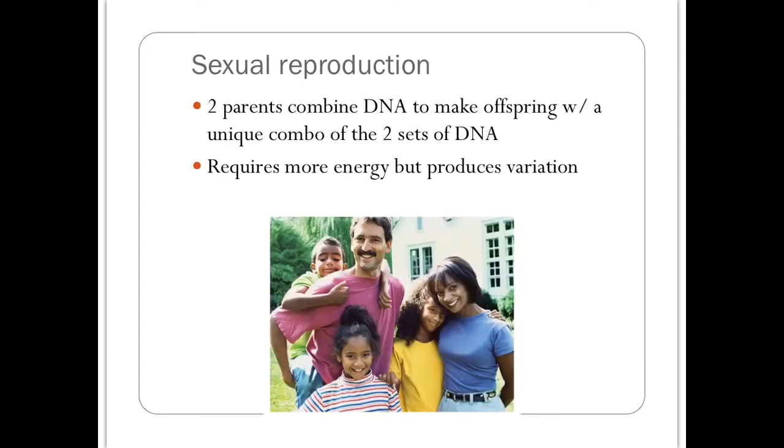With sexual reproduction, two parents combine their DNA to make offspring with a unique combination of the two sets of DNA. So with these two parents, they are each going to contribute half of their DNA to their three children. Now these three children, these siblings, do not have the same DNA, because which half of the DNA they're getting from both parents is going to change. Sexual reproduction does require more energy to produce egg and sperm, for example, but the huge benefit is that it produces variation, and variation is very important to evolution.